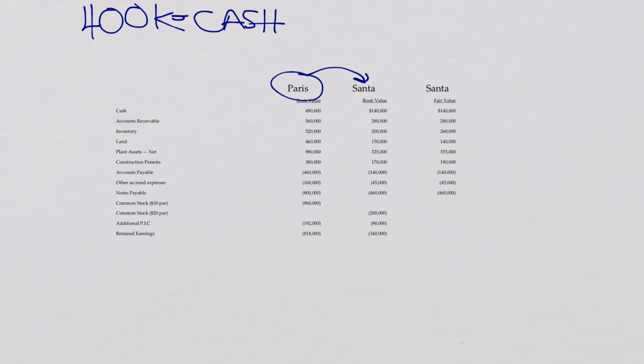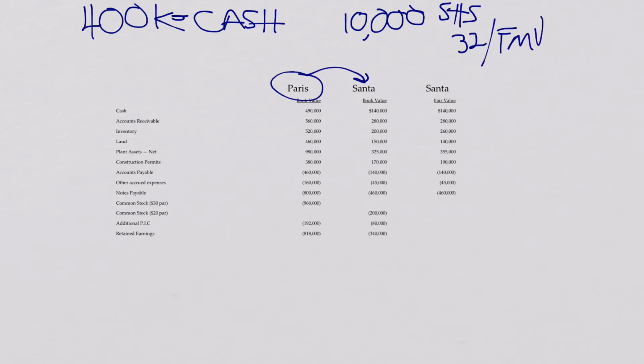So at $32 a share, they must have given them 10,000 shares. So they gave them 10,000 shares of Paris stock at a fair value of 32, and the par value was 30. Of course, this problem was where Paris buys Santa and then Santa dissolves, which means we don't have a consolidated statement.